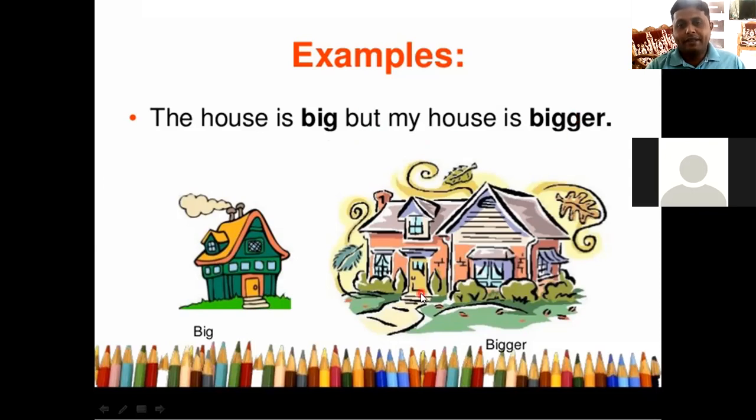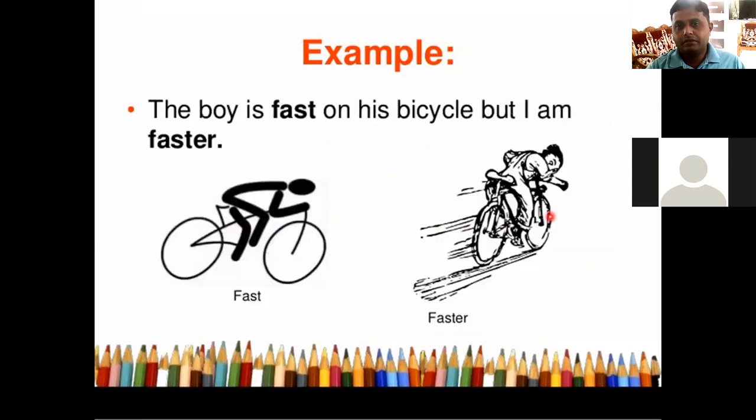So there is a comparison between two houses. One is big, but the second is bigger. See the comparative form of adjective: bigger, taller, smaller, sharper. You can have many examples.